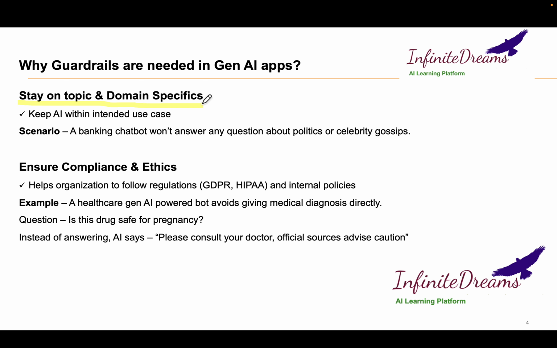If you ask about your account details, or about a deposit account or credit account, or what terms and conditions there are, the chatbot should be able to help you. But if you ask any question which is not in the domain of the chatbot, not related to banking, it will tell you it cannot give you any answer related to politics or any generic answers. You can also achieve that using the guardrail.